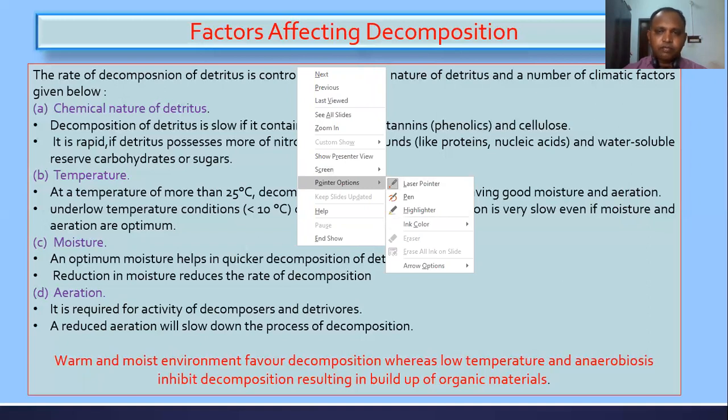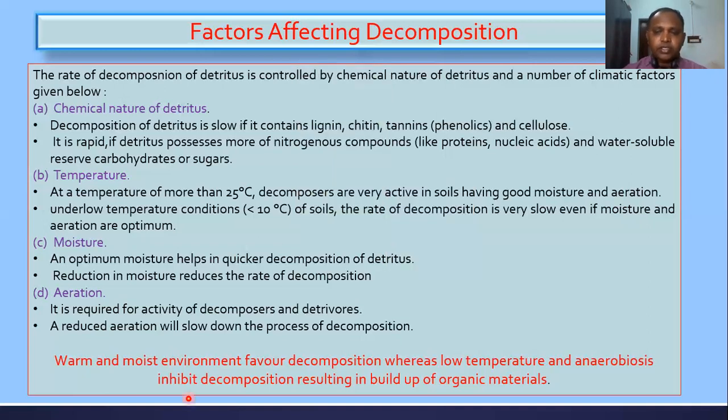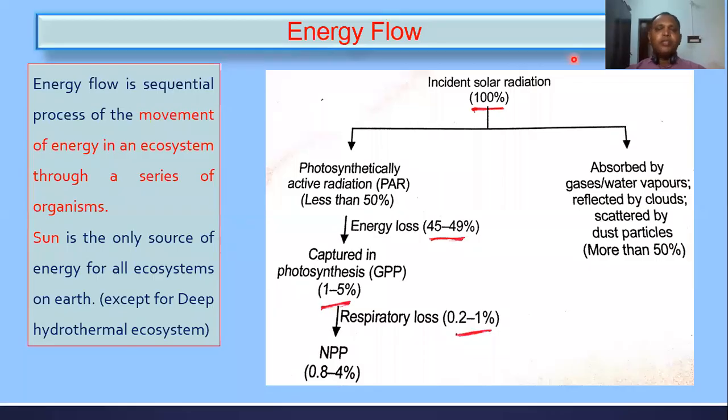A warm and moist environment favors the process of decomposition, whereas low temperature and anaerobic conditions inhibit the decomposition process. If the material is not decomposed, then organic material may build up in that particular area, right? I hope that you understood the decomposition process.